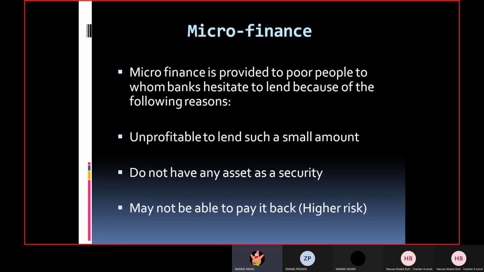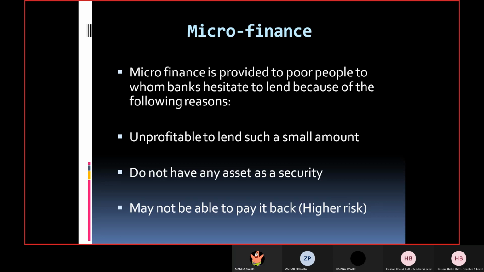Sir, the bank takes an asset as a security, so that when the customer or the person who is taking the loan does not have any money, they can use the asset in order to cover up the money they gave to the person. Yeah, very good. That's right.